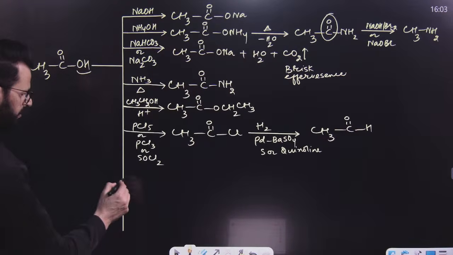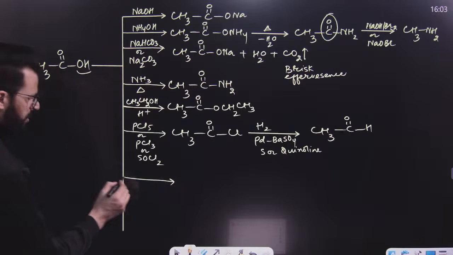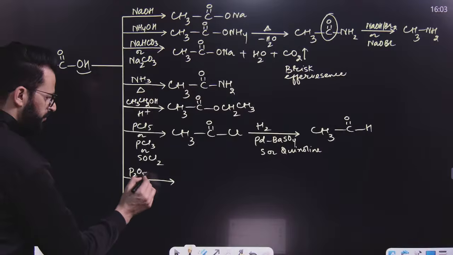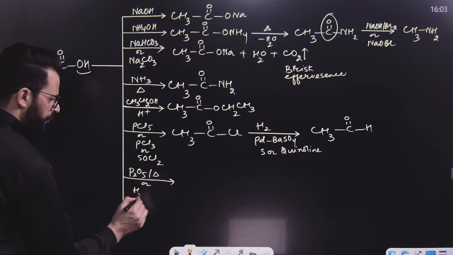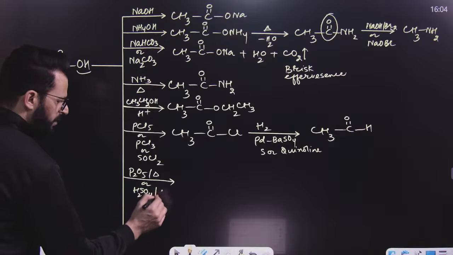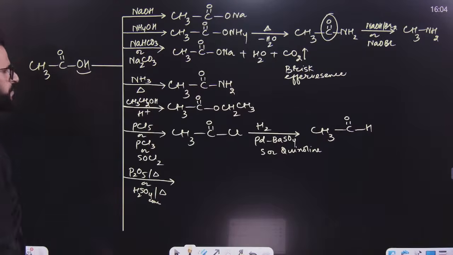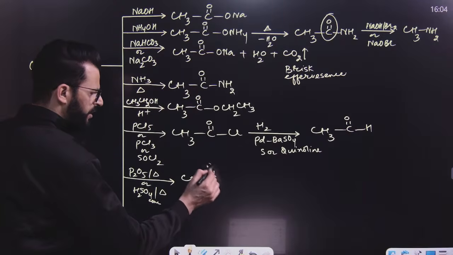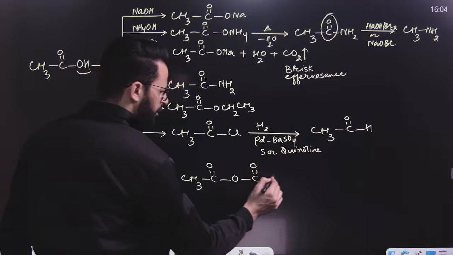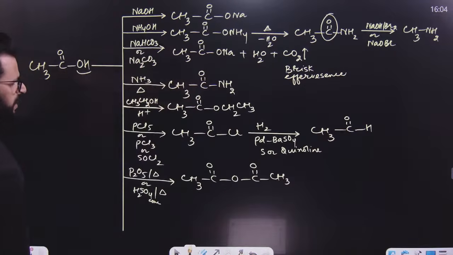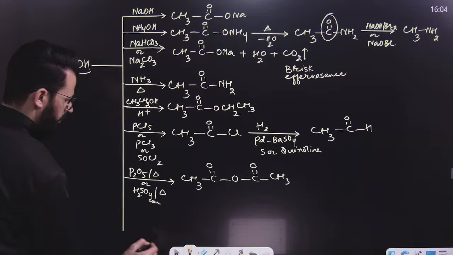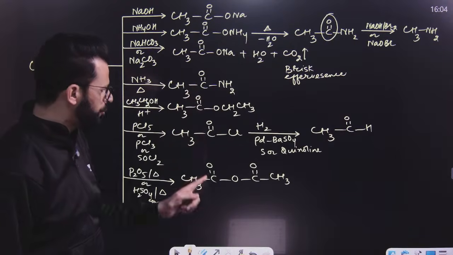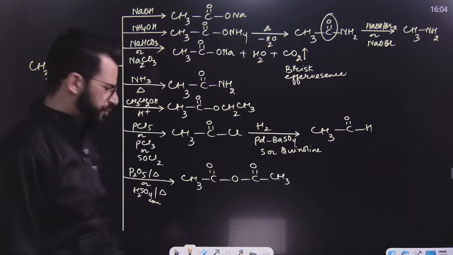Now after that, if this carboxylic acid is heated with another carboxylic acid in presence of P2O5 or concentrated H2SO4, at that time intermolecular dehydration takes place. That means dehydration between two molecules will take place and it will result in the formation of an anhydride. After that, my dear lovely students, have a look. Can I say that acid can be converted to amide, ester, acid chloride, anhydride? I mean, these are acid derivatives.